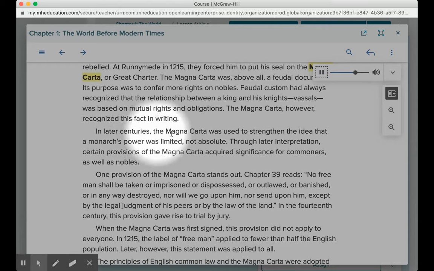In later centuries, the Magna Carta was used to strengthen the idea that a monarch's power was limited, not absolute. Through later interpretation, certain provisions of the Magna Carta acquired significance for commoners, as well as nobles.